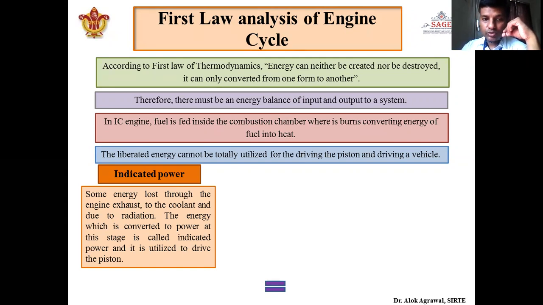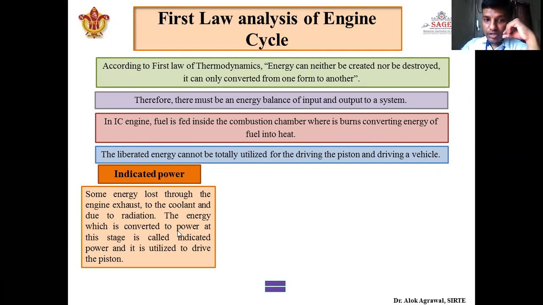Some energy will go through the coolant, as there is continuous movement of coolant around the combustion chamber or cylinder, so some energy is carried away by it. And there are some losses due to radiation, because every body which has a certain temperature will radiate heat. Inside the IC engine there will be a very large temperature, so it will radiate energy, and because of that radiation there will be some losses.